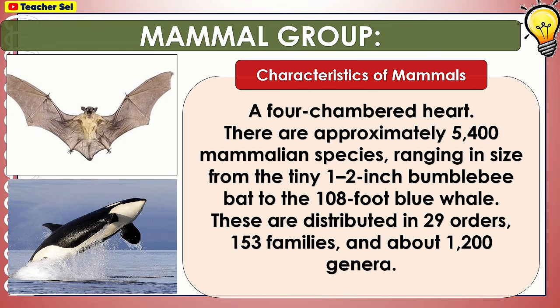a 4-chambered heart. There are approximately 5,400 mammalian species, ranging in size from the tiny 1 to 2-inch bumblebee bat to the 108-foot blue whale. These are distributed in 29 orders, 153 families, and about 1,200 genera.